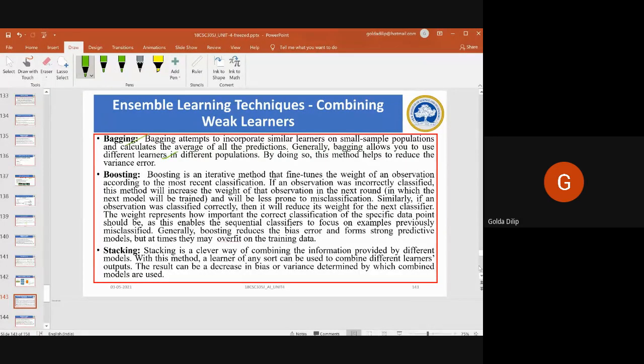Then next you have boosting. In case a data point is incorrectly predicted by the first model, the decision tree model, and probably by the next models as well, combining the predictions provides better results. In such situations, you make use of boosting. Boosting is nothing but a sequential process. Each subsequent model will attempt to correct the errors of the previous model, so the succeeding models are dependent on the previous models.